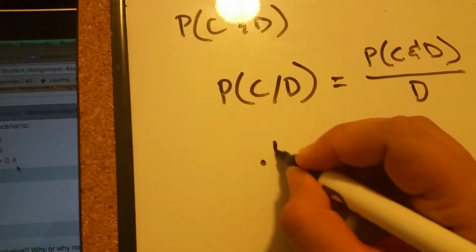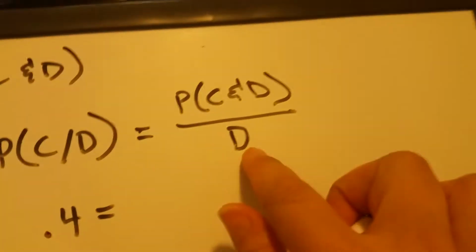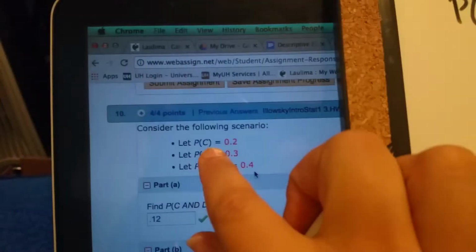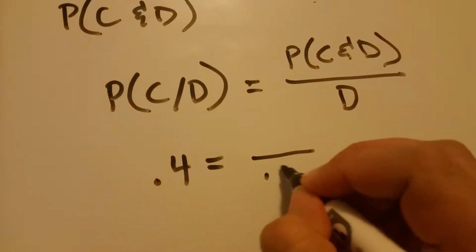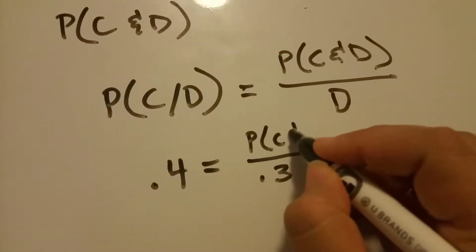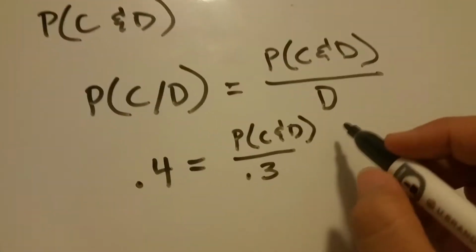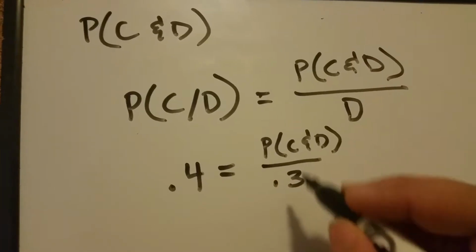So we're going to say 0.4 equals, do we have this? No, we don't have that. But we have this, D. Where is D? 0.3. Okay, so 0.3, and then C and D on top. Again, how do we get this here by itself? We have to do the opposite.